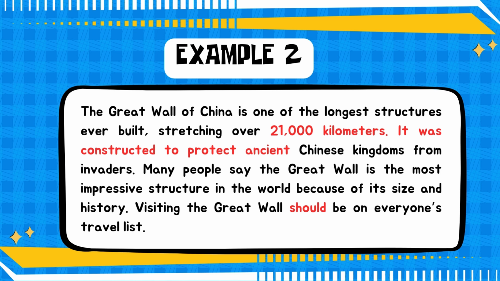So in this paragraph, the first two sentences are facts and the last two are opinions. This shows us how facts and opinions can be mixed in one paragraph. You can use the clues we've learned, like asking if it can be proven or looking for persuasive language to separate them.